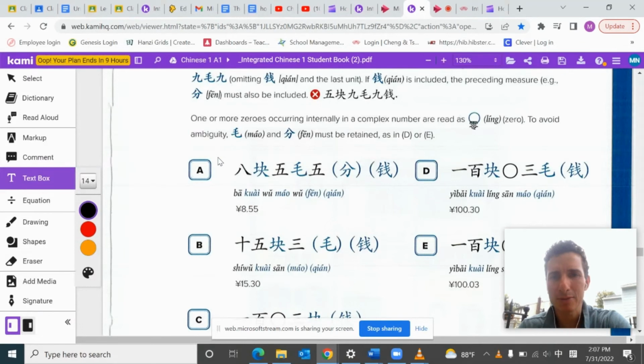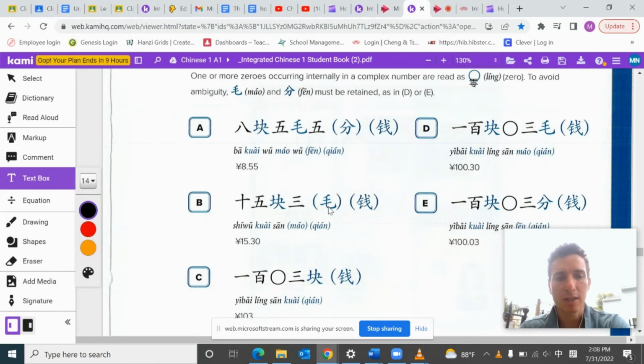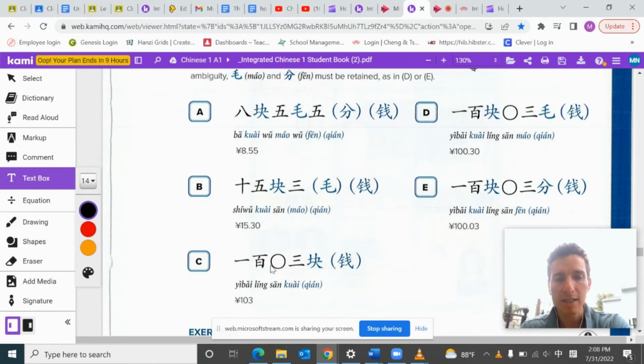Let's look at some examples. It says 8块5毛5分钱. So $8, 5 dimes, and 5 cents. So that's A. Pretty simple, pretty straightforward. There's no need to add a zero. We'll get to the ones with zeros in a little bit. 15块, so $15. 3毛钱, so 3毛 or 3毛钱, so it's 3 dimes. So 15.30.